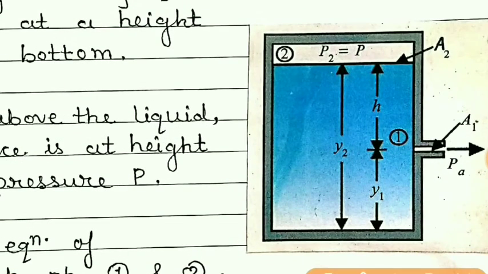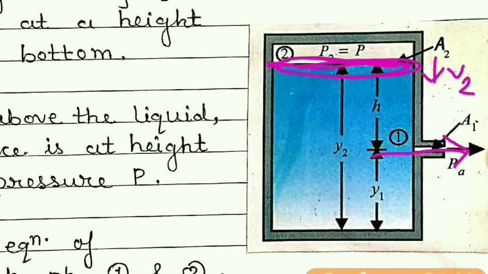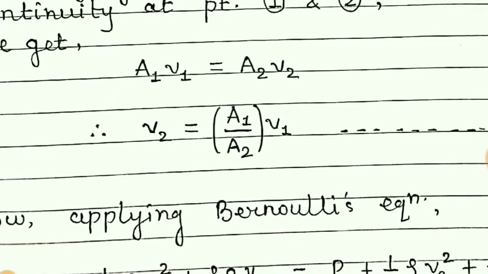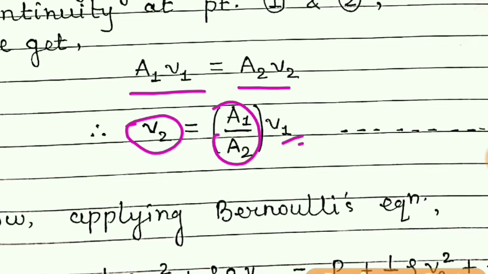Students, here V2 is the velocity of the fluid level which is falling. This is V2, because we know that if the fluid is coming out of the hole, then the level of the fluid at this open surface will reduce with some velocity, that is V2. So here we have applied the equation of continuity, making V2 the subject. We will get A1 upon A2 into V1. This A2 is brought to this side, so V2 is made the subject.